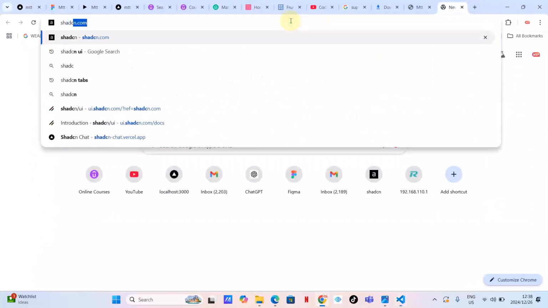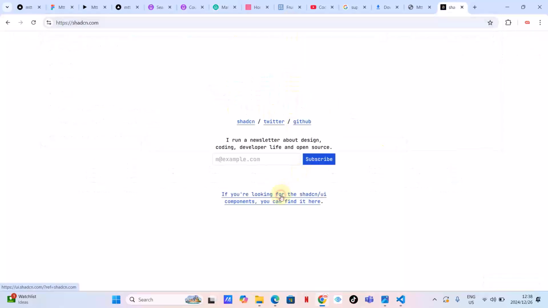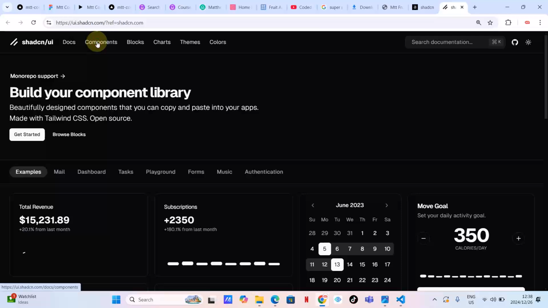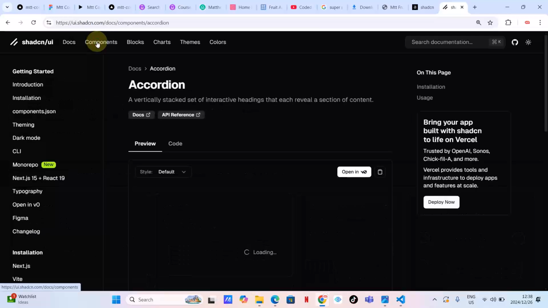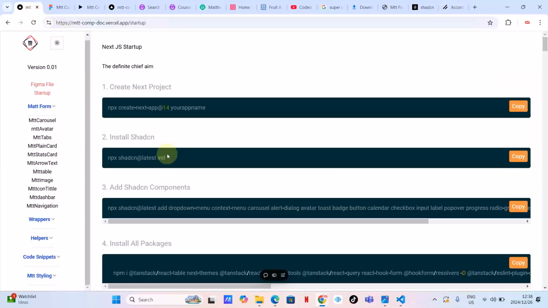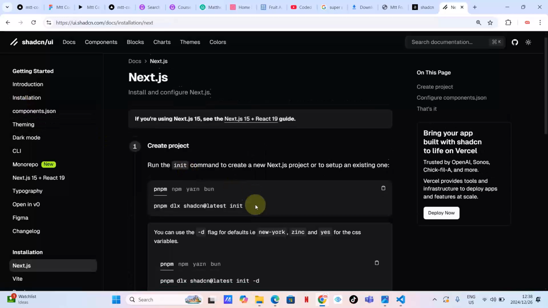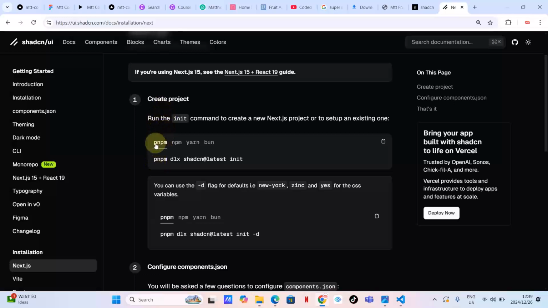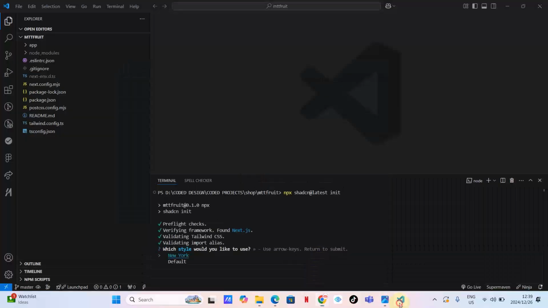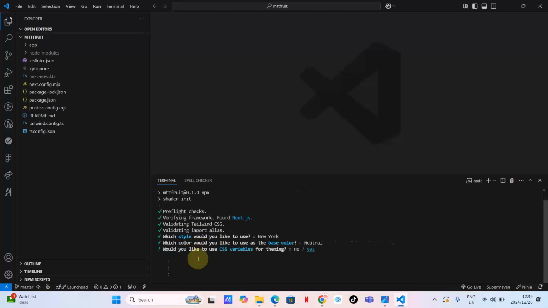Let's quickly go to ShadCN. In case you don't know ShadCN, or in case ShadCN has updated and there's a different way of installing it, this information might be outdated, so it's important for you to keep checking. Let's check installation and Next.js. I don't want npm, I want npx. I think this command is still the same. As you can see guys, everything is working. So here let's just click enter, enter, enter for simplicity's sake.